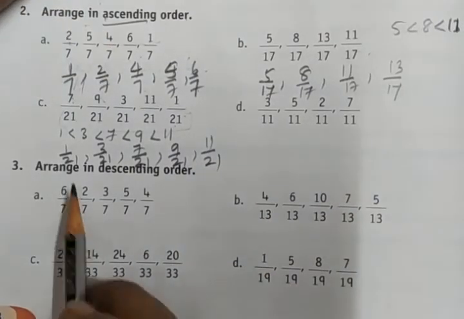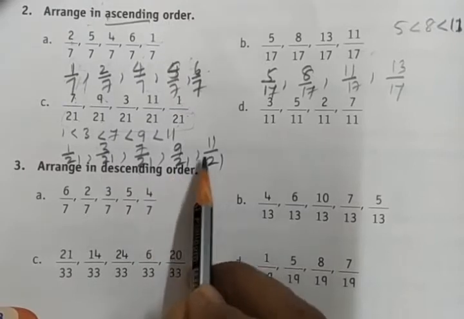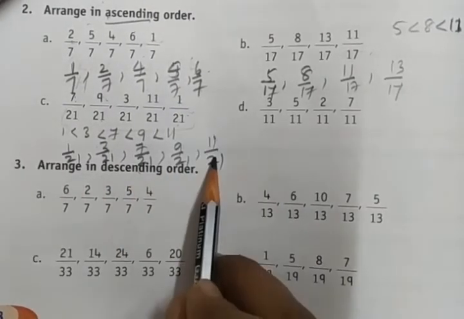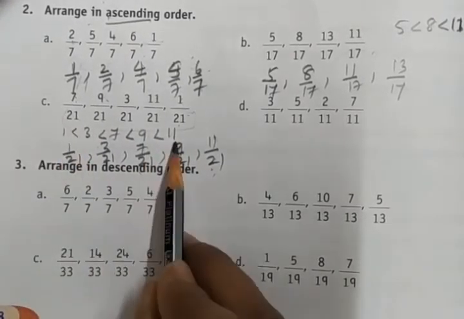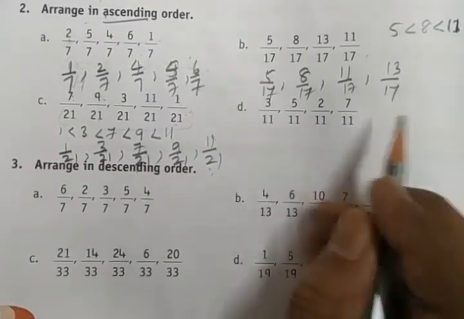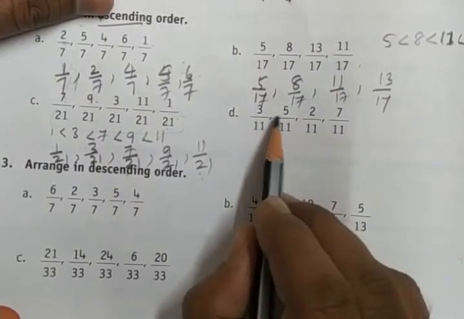So like this, 1 by 21, 3 by 21, 7 by 21, 9 by 21 and 11 by 21 is the arrangement in ascending order of the given numbers. All the denominators are same, so the numerators we have to compare and write. That's it. Okay. Clear.